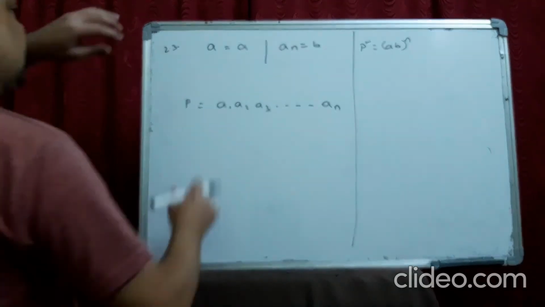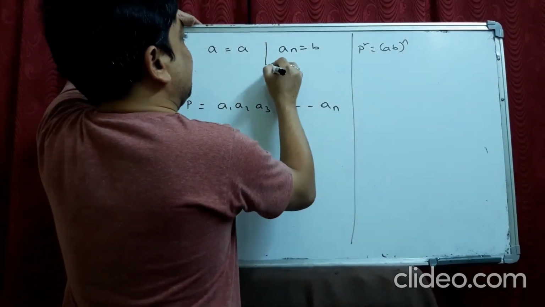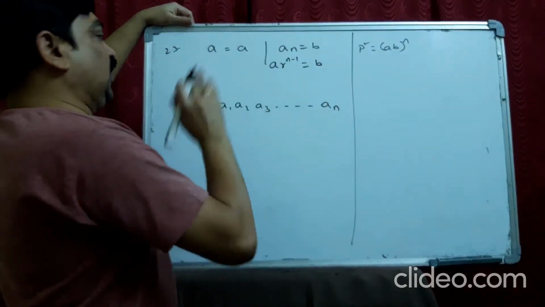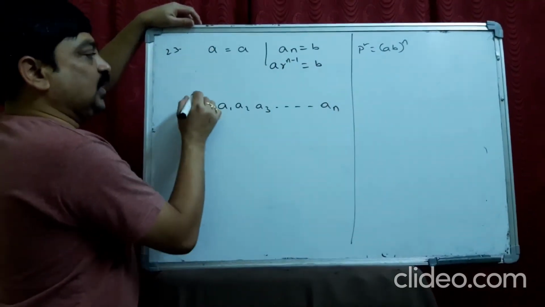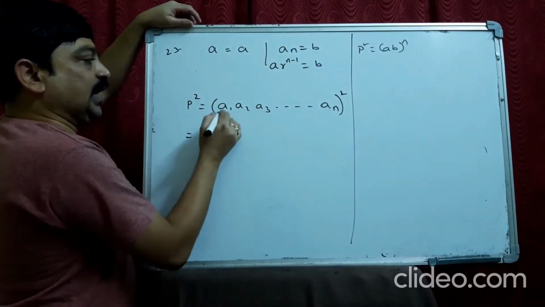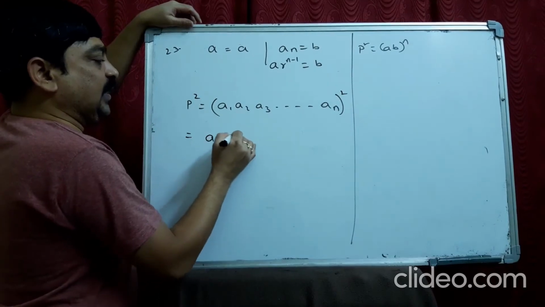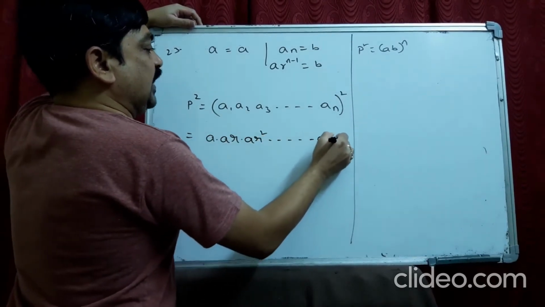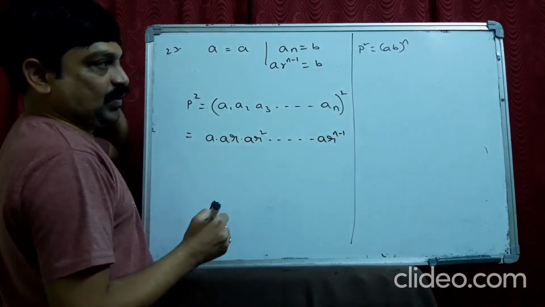Now, see, A is equal to A, the first term. This is A, and A R power n minus 1 is B. Okay. Now, P is equal to this. What is P square? Directly we take P square. A1 means A, AR square, so on till AR power n minus 1. Okay.